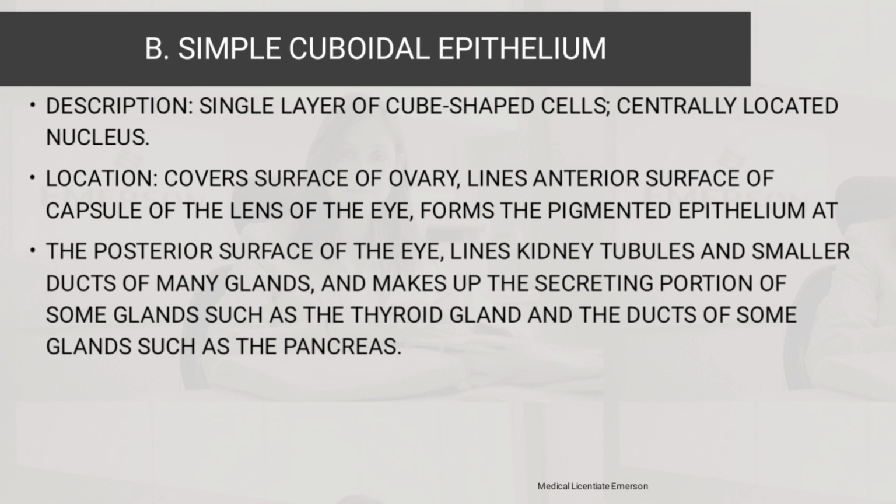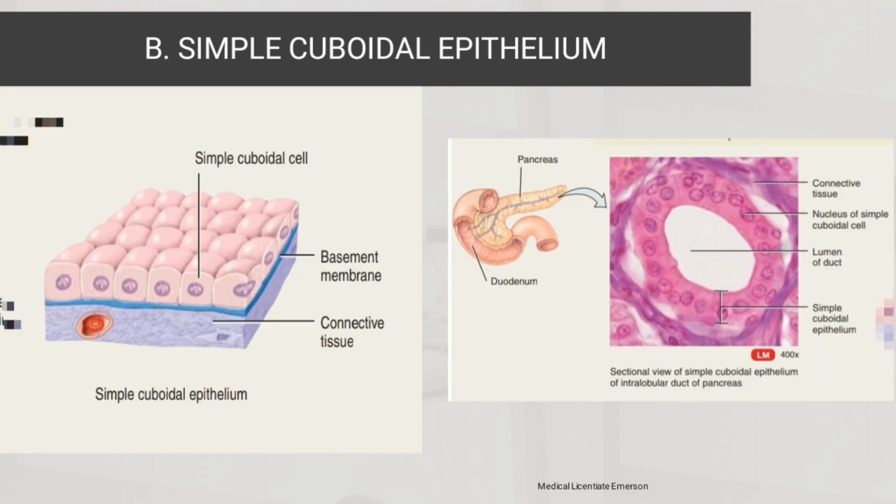They make up the secreting portion of some glands such as the thyroid gland, and the ducts of some glands such as the pancreas. The function of the simple cuboidal is secretion and absorption. This is how the simple cuboidal looks. An example would be the intralobular duct of the pancreas.